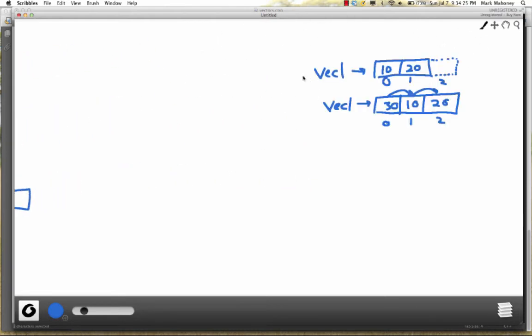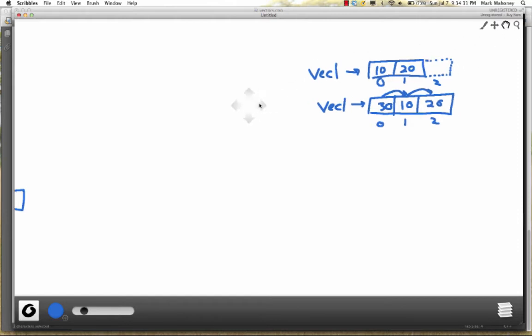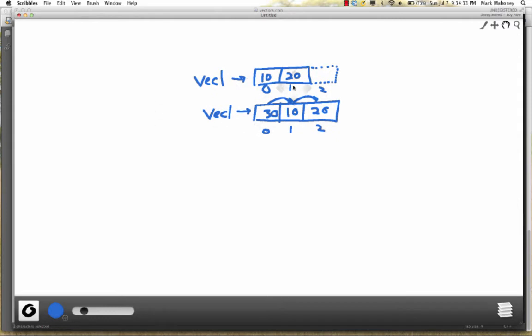So let's imagine what would happen if we were able to push to the front of a vector. Let's say we were going to push 30 to the front. What would we have to do?